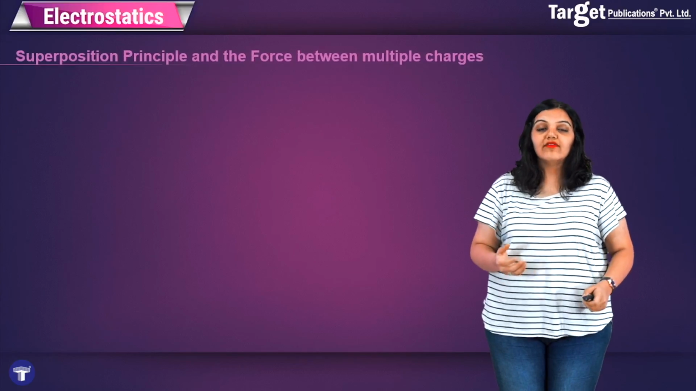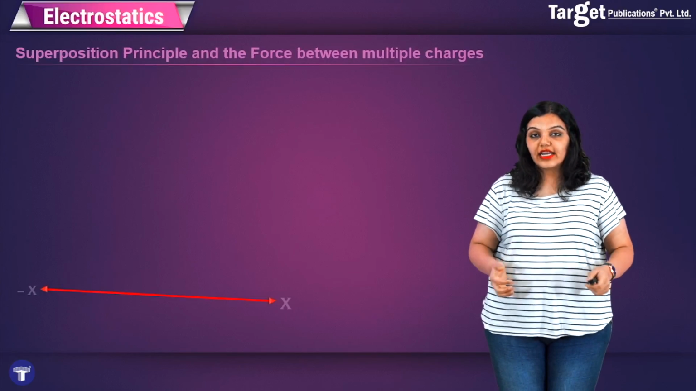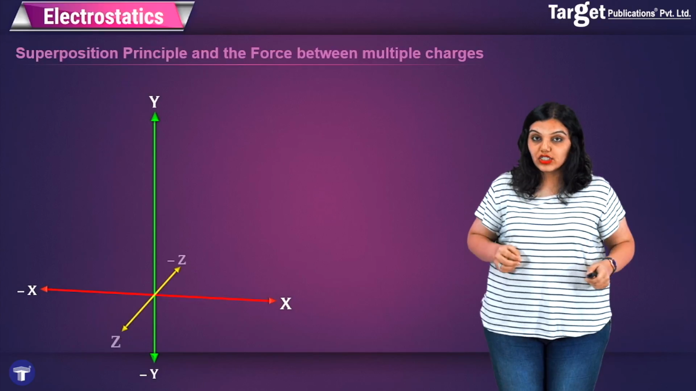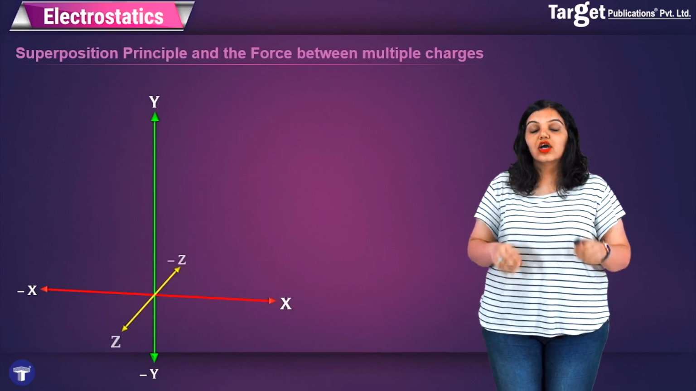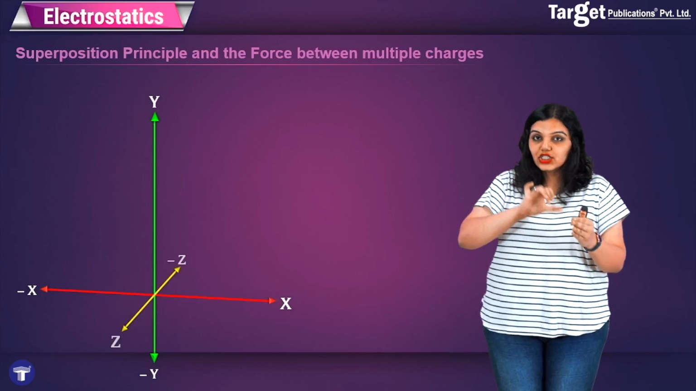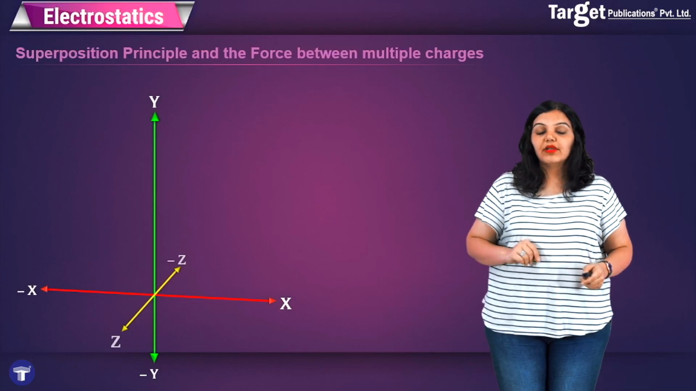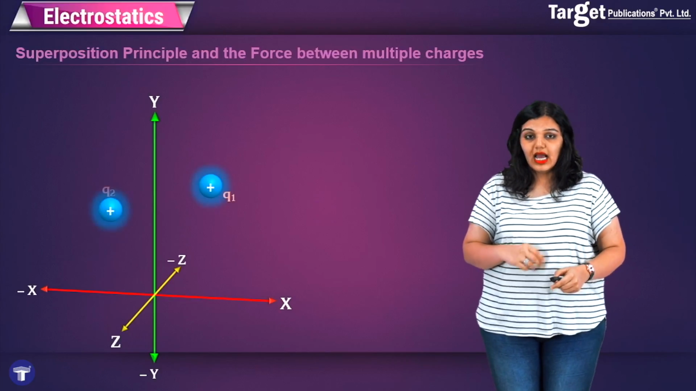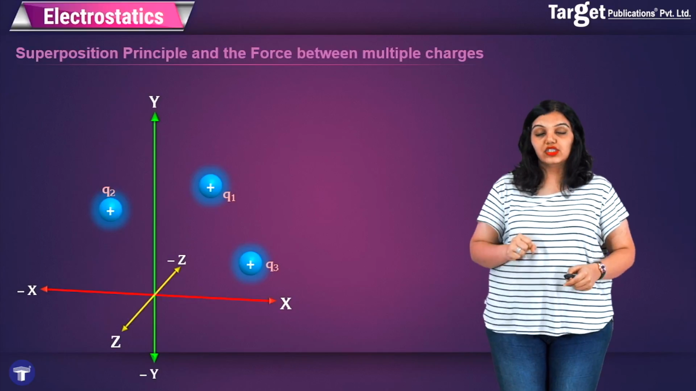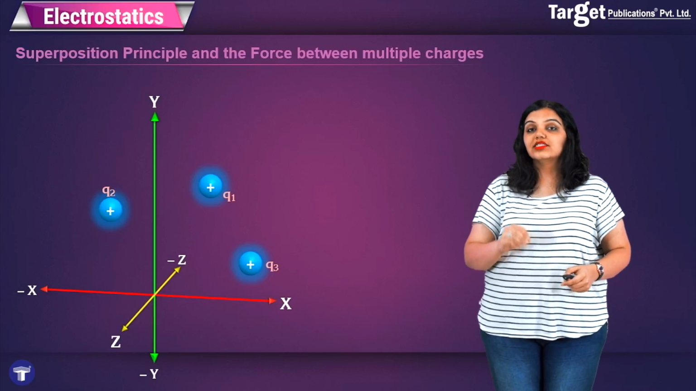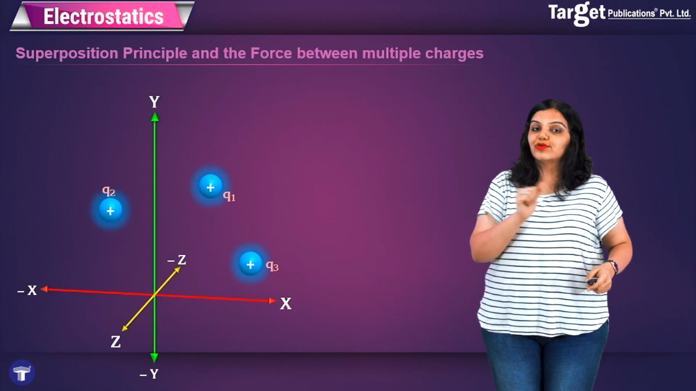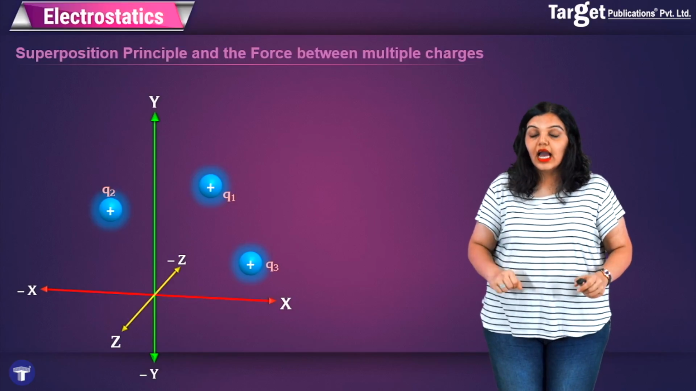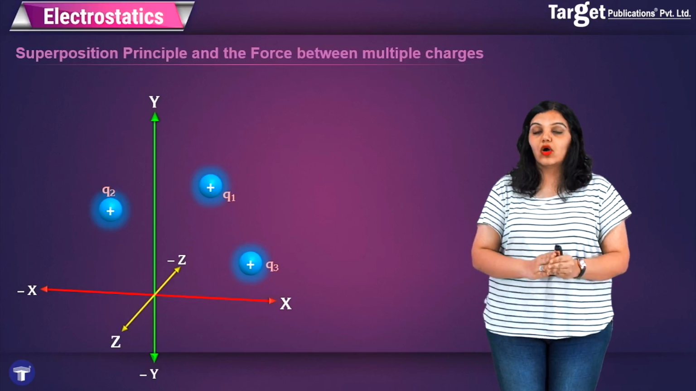It means that if you have to find out the force acting on any one charge due to many other charges, what you have to do is look at each pair separately. For example, here in my XYZ coordinate system, I have 3 charges. Now, I want to find out the total force acting on Q1 due to Q2 plus due to Q3, and what I will do is apply Coulomb's law in pairs.